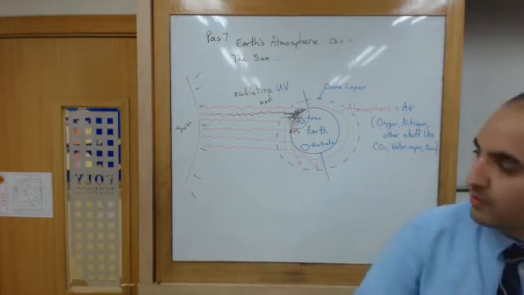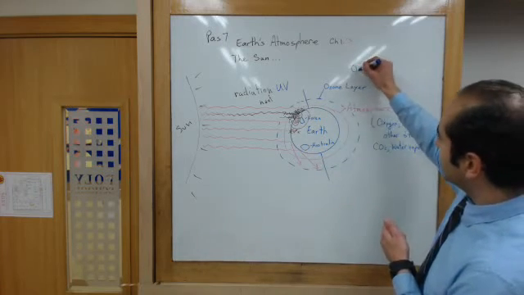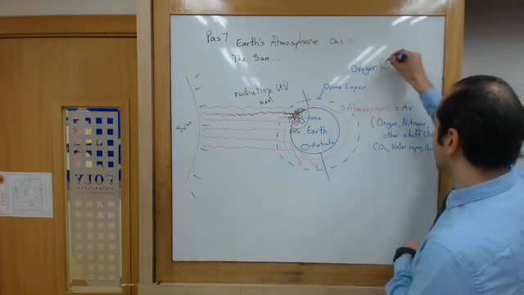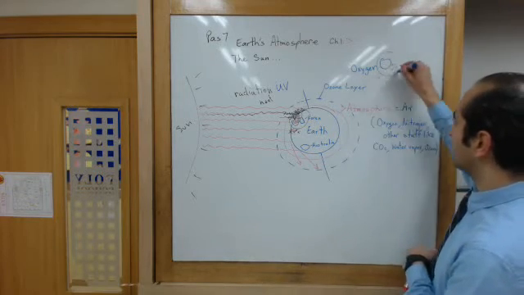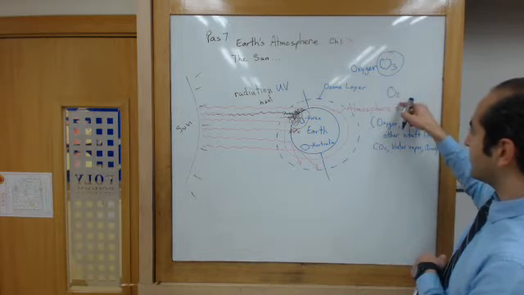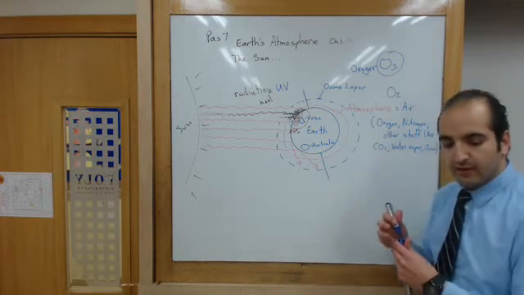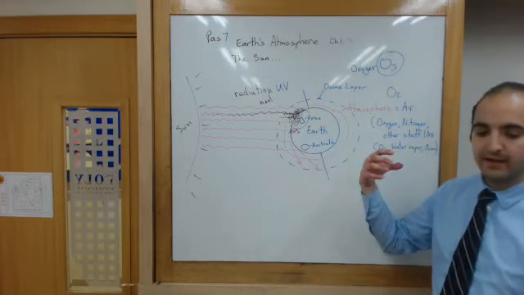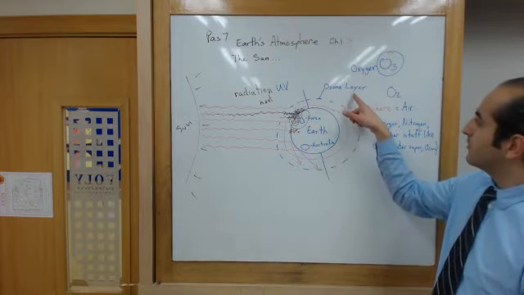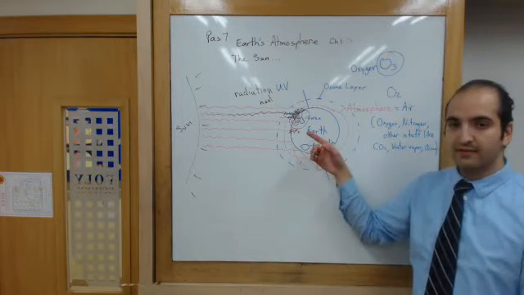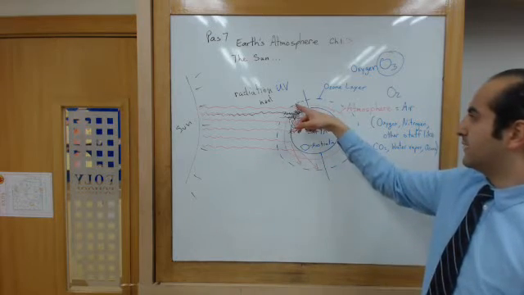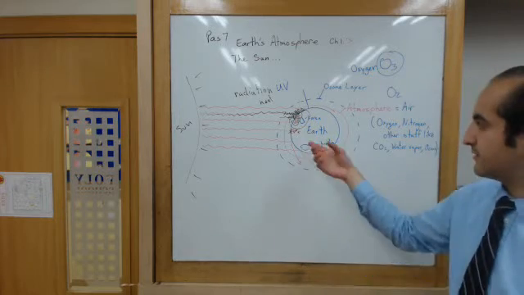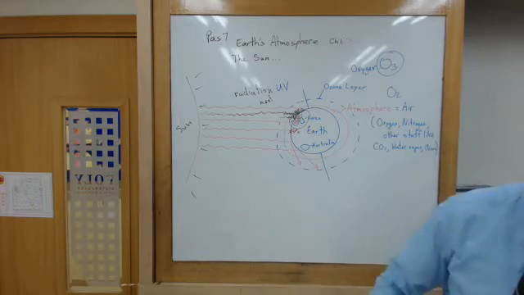So what is this ozone? Ozone is just made out of oxygen, but it's three oxygen atoms. That's why we call it O3. O2 is the thing you breathe, but O3 is ozone. Ozone has a very special property that it can absorb UV. Why is that good? That means UV doesn't touch us. It does, but not a lot. This shield around the Earth absorbs the UV, so the ultraviolet doesn't hit us, and we are mostly protected.